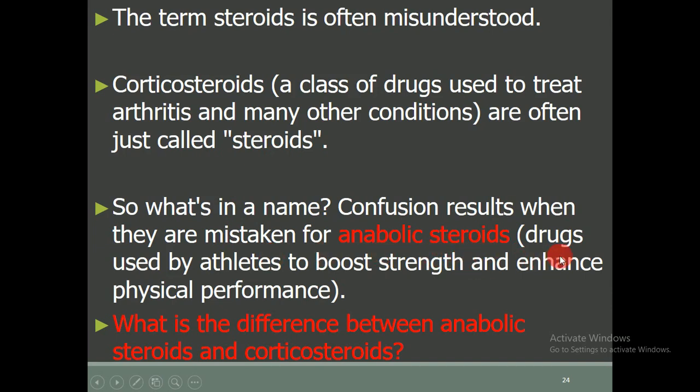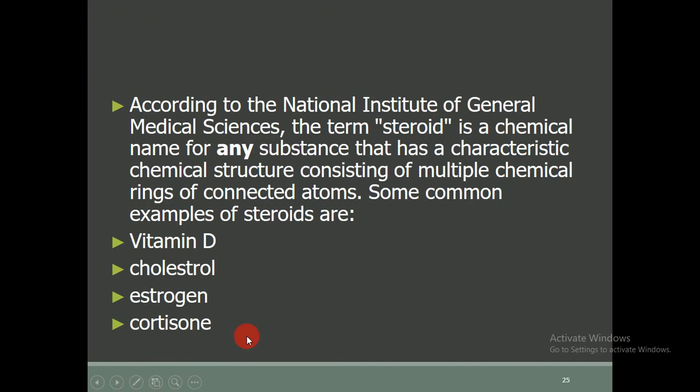Anabolic steroids are actually drugs which are used by athletes to boost strength and enhance physical performance. As we know, different people use these anabolic steroids in order to boost up their strength, enhance their physical performance, and strengthen their muscles. What is the difference between the anabolic steroid and corticosteroid? So I am going to differentiate between the anabolic steroid and corticosteroid.